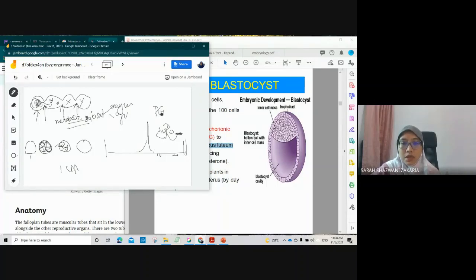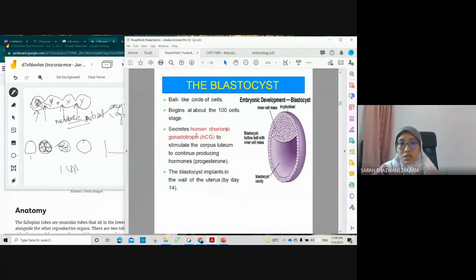Just to revise, progesterone will eventually peak, but it will drop towards the end of the uterine or ovarian cycle because the corpus luteum itself is degrading. So at the end phase of this cycle, in order to maintain the progesterone level, the trophoblast will secrete HCG.